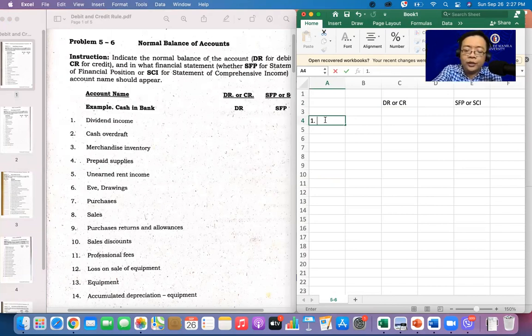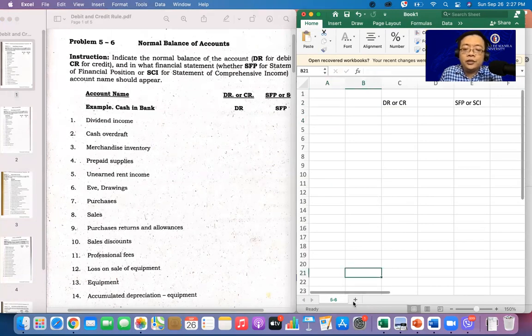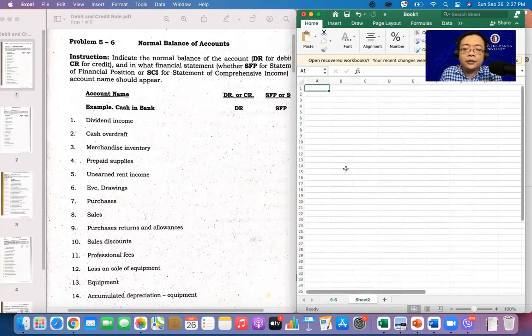But before that, sorry, ano nga yung ating rule in terms of your assets, liabilities, owner's equity? Sige, punta muna tayo sa kabila. If you have this statement, what if you have your assets?